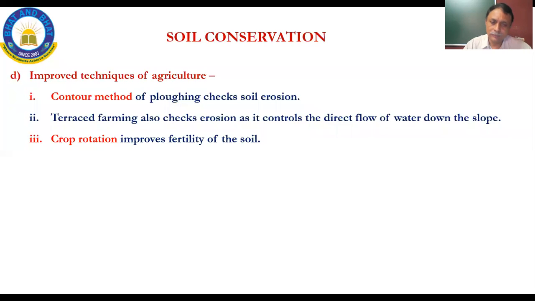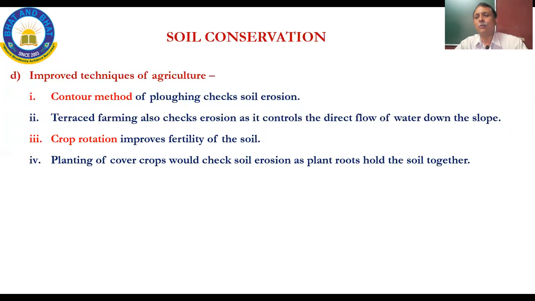Crop rotation, we saw earlier also. Crop rotation improves fertility of the soil, different types of soil. This is where he will need to, and the government also has to disseminate whatever is the good latest scientific development that is happening in agriculture. The farmer also will have to make a choice between growing only income-deriving crops versus crops which will give him some income but also improve the fertility.